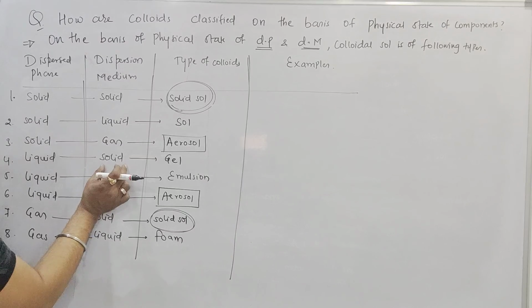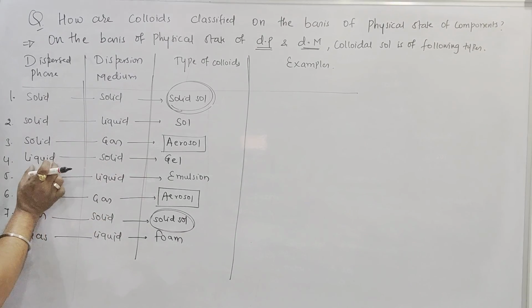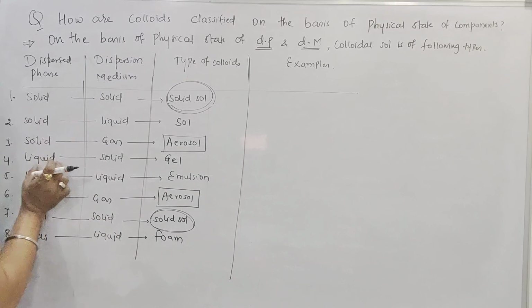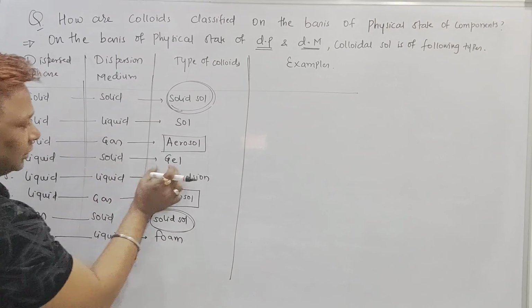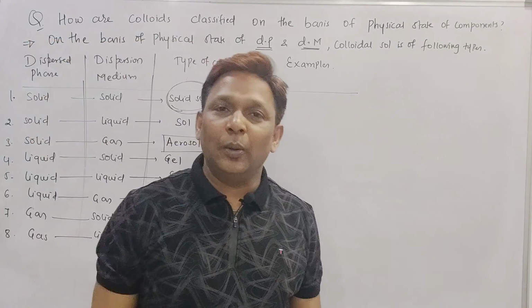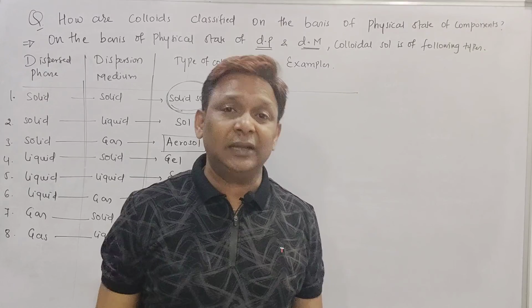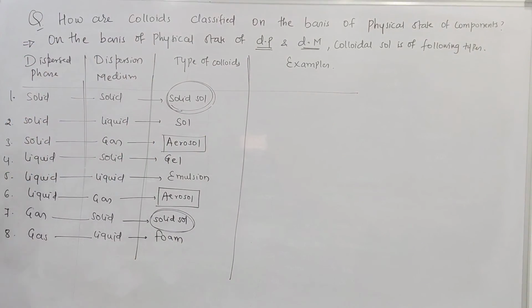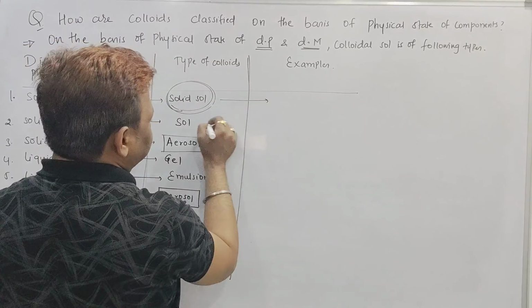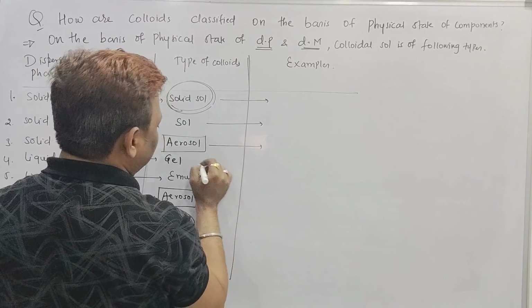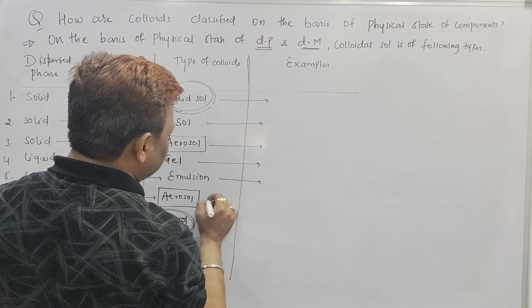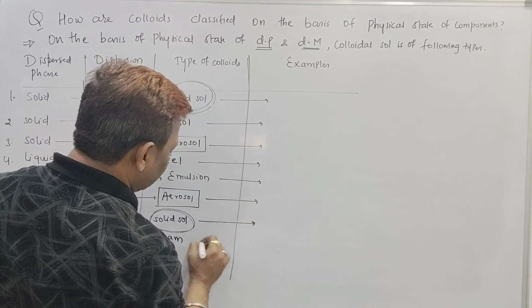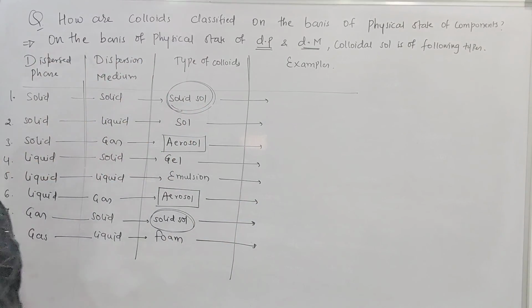But in this case when it is solid, but if the dispersed phase is a liquid and the dispersion medium is a solid, then it will be called a gel. How many types of colloids do we have, beta? We have 8 types of colloids here. Then go with the examples here: solid sol, sol, aerosol, gel, emulsion, aerosol, and foam. At least two examples we have to mention here for all, beta.